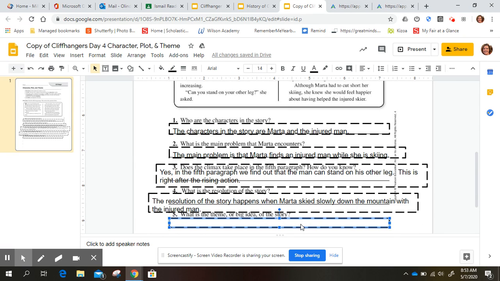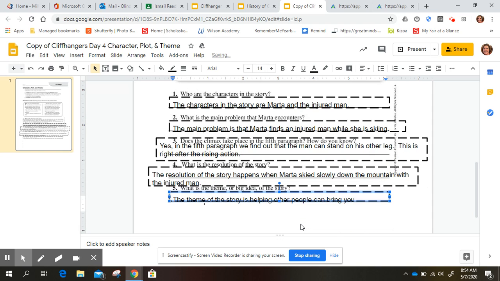And so the theme or the big idea, we're realizing that Marta knows she feels happier helping other people. And that helping other people can bring her happiness. The theme of the story is helping other people can bring you happiness. And so even though she didn't get to finish her skiing trip, and it was her last trip down the mountain, she felt happy because she was able to help the injured man.